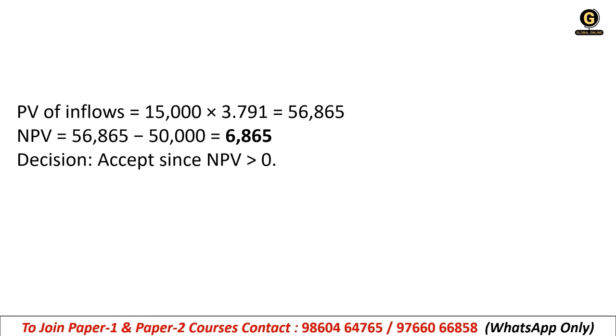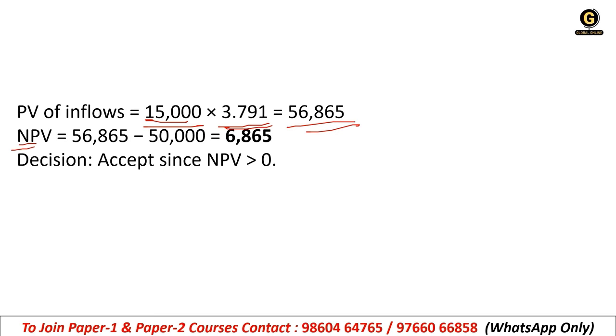Okay, so NPV will be 6,865. How? So PV of inflow, 15,000 per year we have. 3.791, it is already calculated and they have given it in the question itself. So PV of inflow will be 56,865, right? Now we need to calculate NPV. So NPV is equal to 56,865, that is your PV of inflow, minus 50,000.